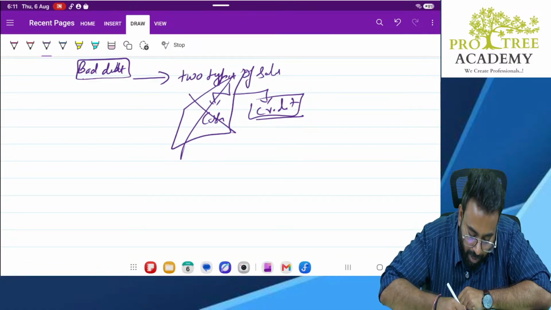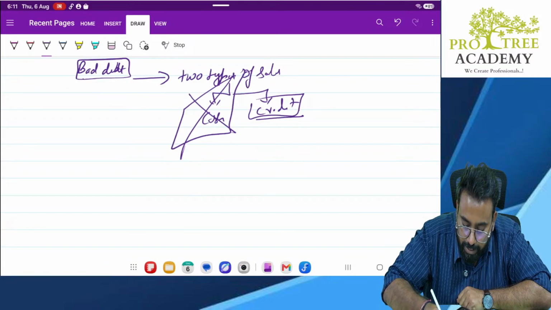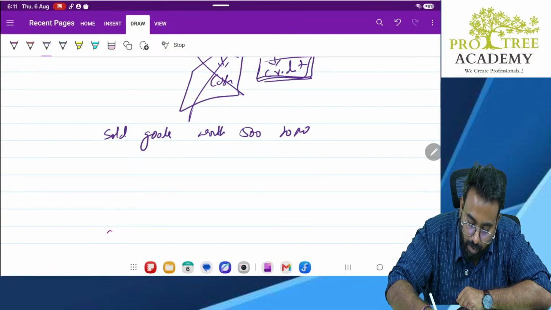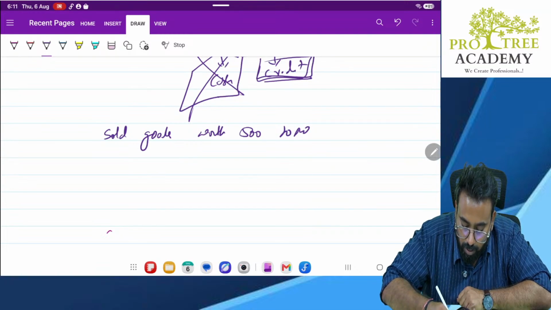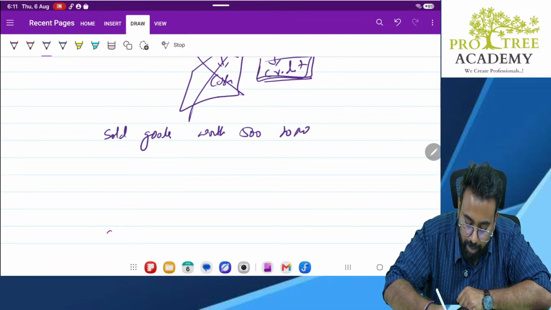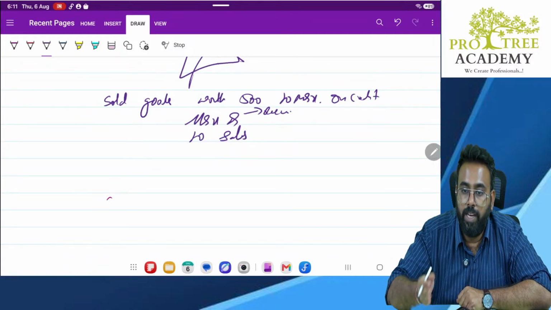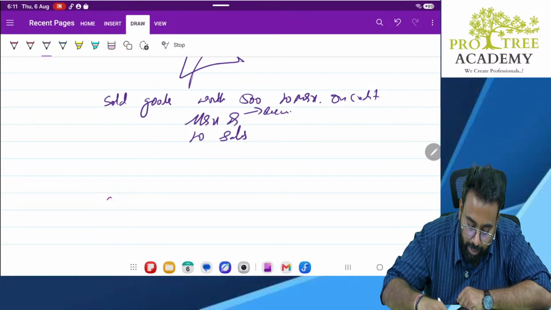Say for example, I sold goods worth 500 rupees to Mr. X. Now what happened? I sold it on credit. So when I sell, what is the entry I make? Mr. X account debit to sales account. Correct? This is receivable. Receivable is an asset. When asset goes up, it will be debited. Sales is an income. When income goes up, it will be credited. Correct? 500, 500.